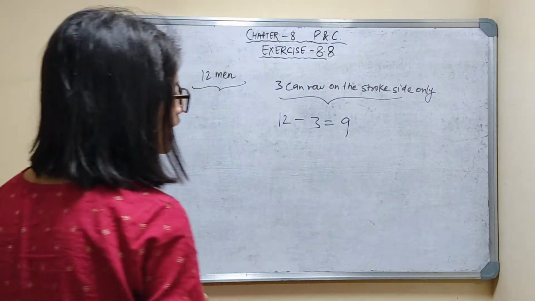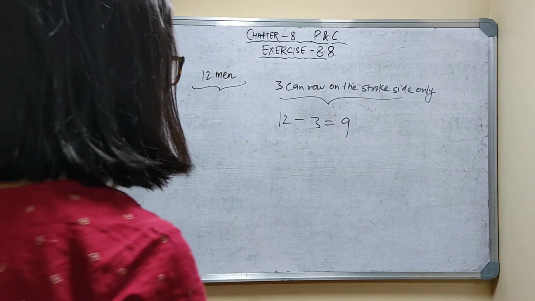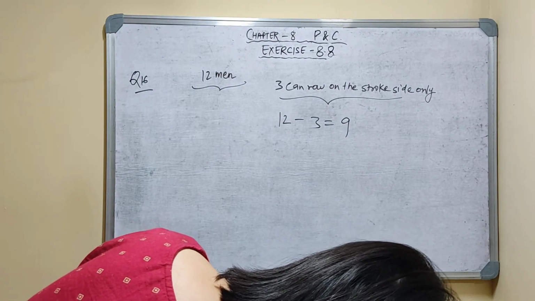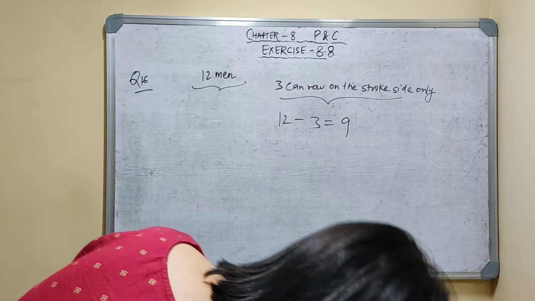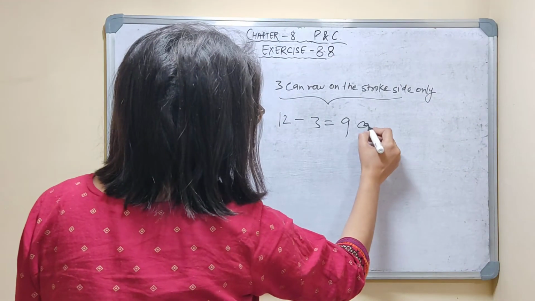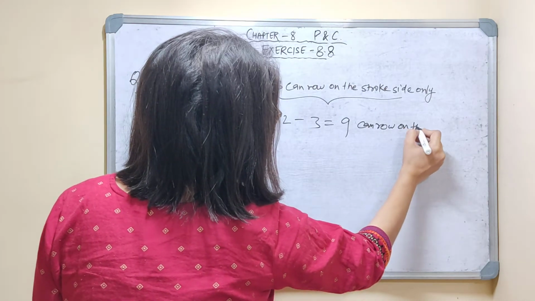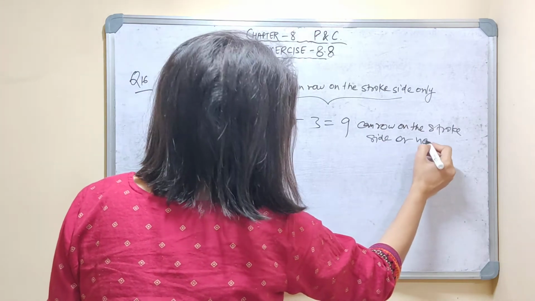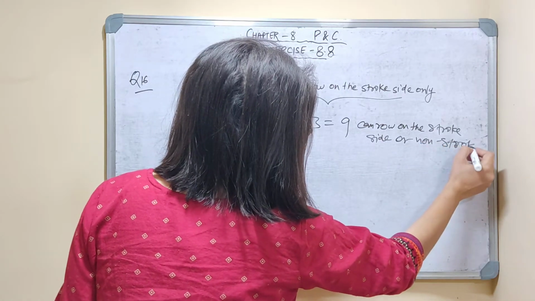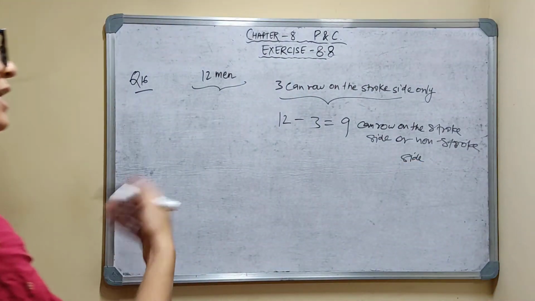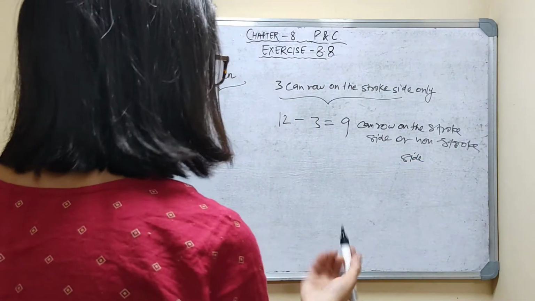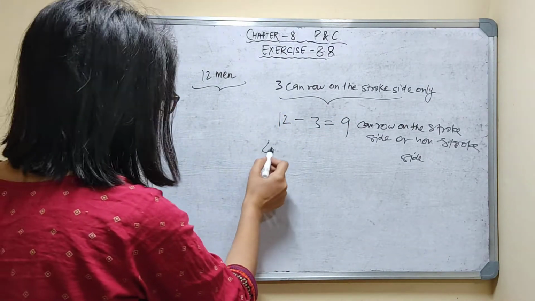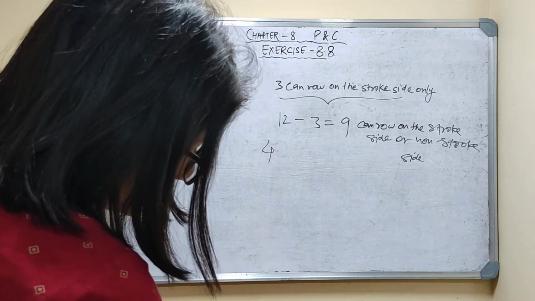So remaining are how many? 9. That 9 can row on the opposite side also, the non-stroke side also. So 9 can row on the stroke side or non-stroke side, either can be possible. But 3 are fixed that can row on the stroke side only. So you have to choose 4 persons for this side and 4 persons for that side. So each side you have to choose 4 persons.